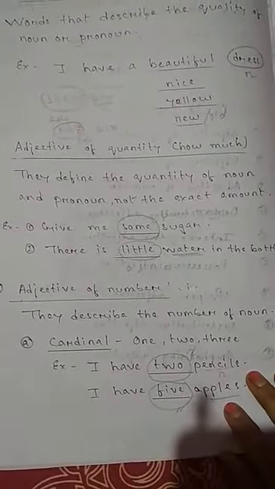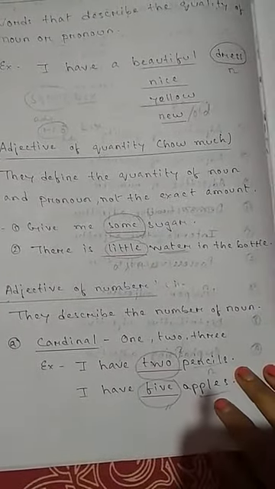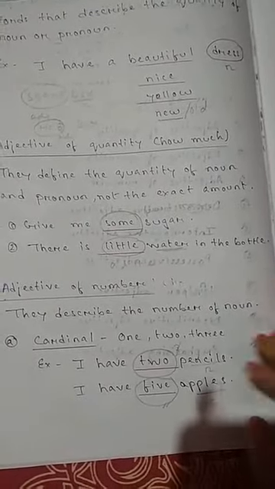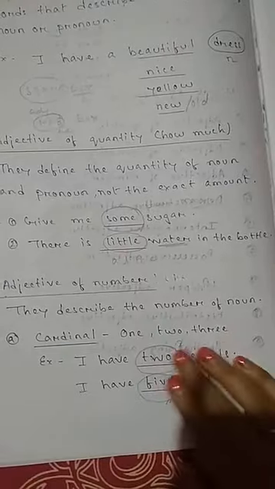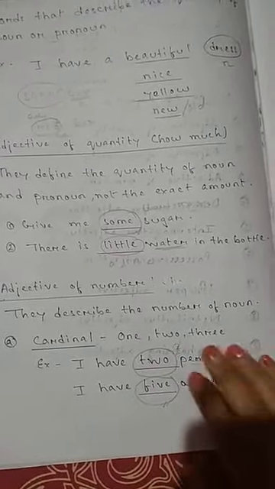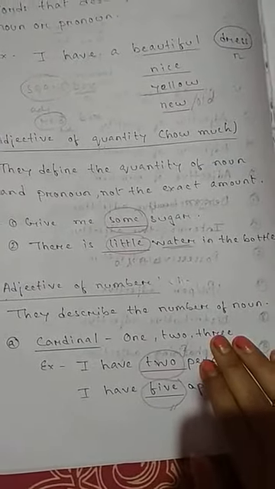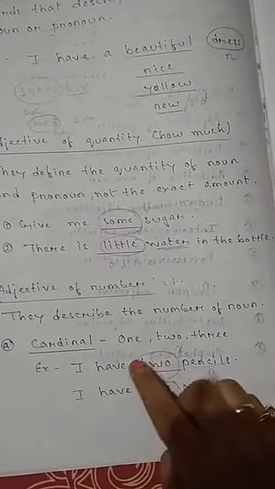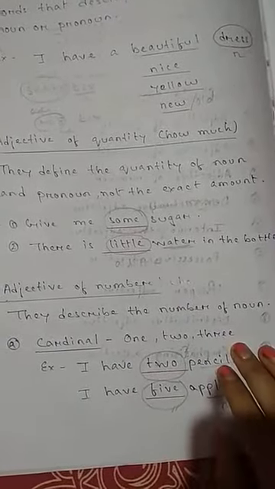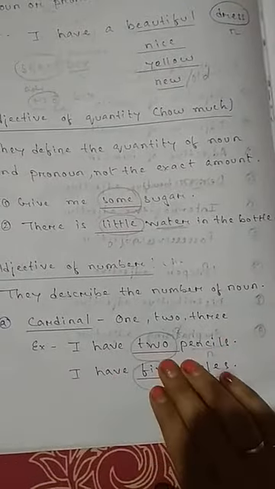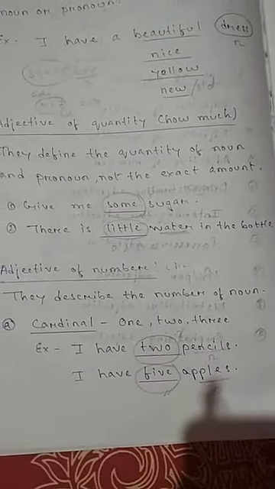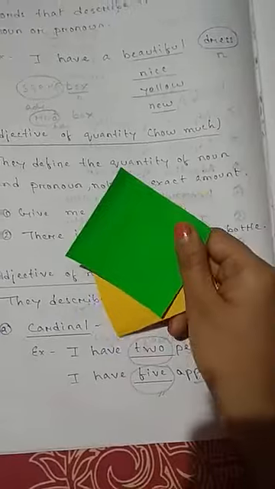Then we have adjective of number. As the word itself means number, we'll get some numbers like 2, 3, 4, 5. So these are all adjectives of number and it should be in words. Do not write number the way we write number 1, number 2. No, it should be in words. So I have 2 pencils. So here I can say I have 2 cards.